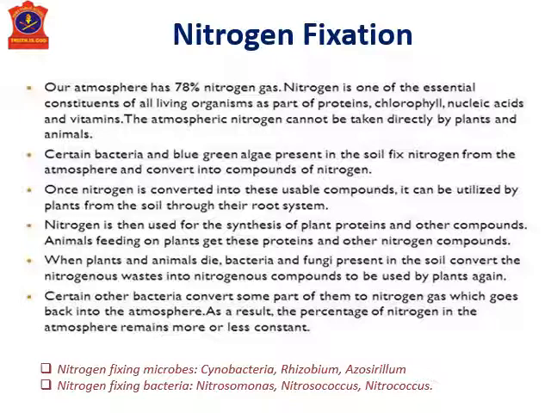These are Nitrosomonas, Nitrosococcus and Nitrococcus. Whereas nitrogen fixing bacteria are Cyanobacteria, Rhizobium, Azotobacter. These are some examples of microbes which help in this nitrogen cycle, which we will discuss in the coming topic.